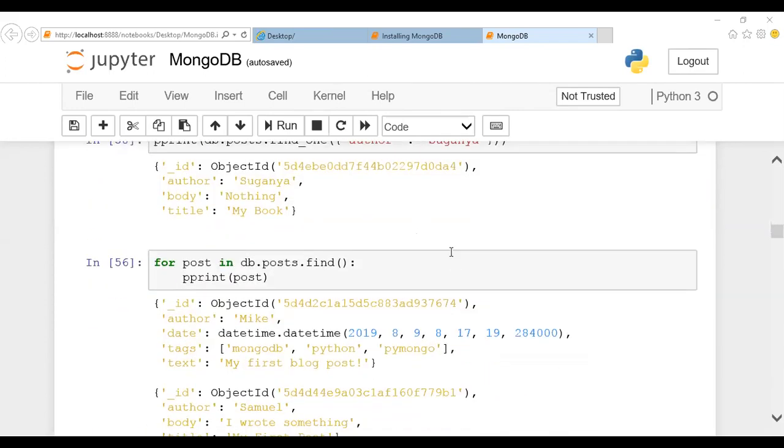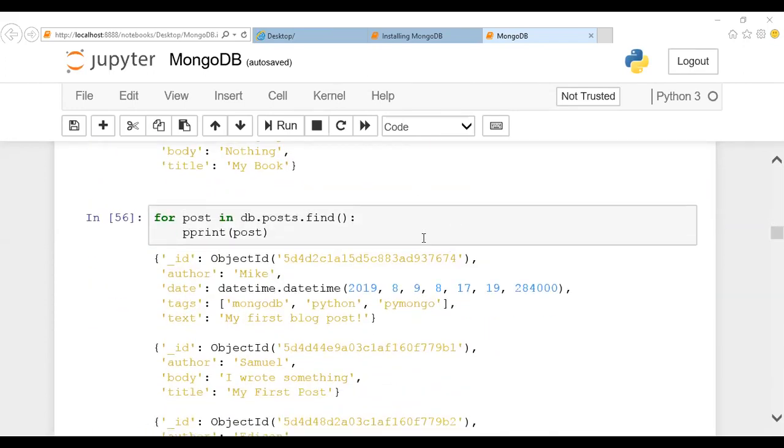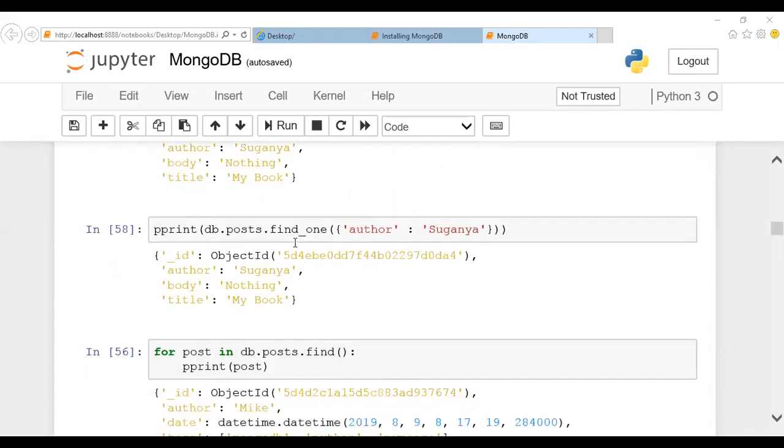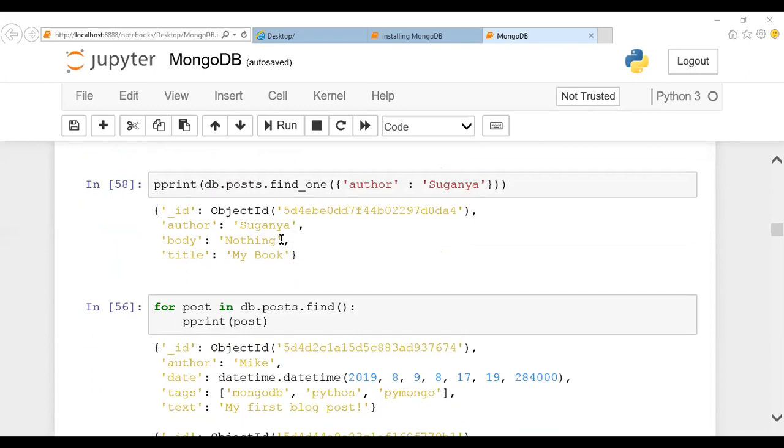And next, in this particular document, I inserted many records, guys. In one record, first I wrote author name Samuel, then I gave Edison, then I gave Suganya. So these are the information I inserted. If you want to fetch all the data from your database, I can mention db.post.find. So from the post, all the data has been mentioned, right?